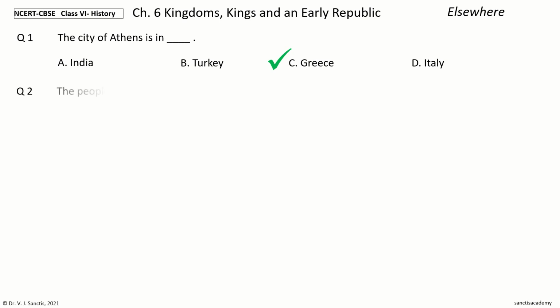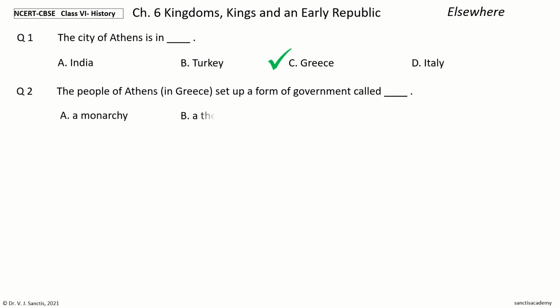Next question. The people of Athens in Greece set up a form of government called dash. The options are a monarchy, a theocracy, a dictatorship, a democracy. Your time to choose. And the answer is a democracy. So, the people of Athens in Greece set up a form of government called democracy.